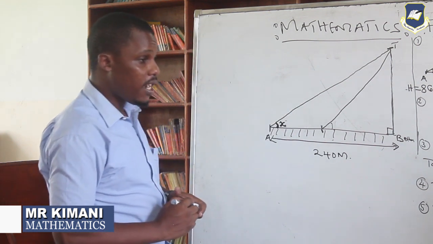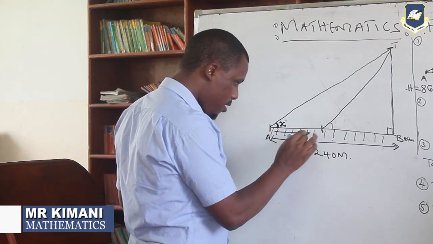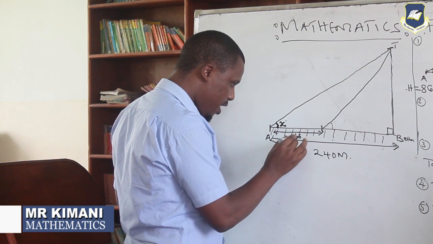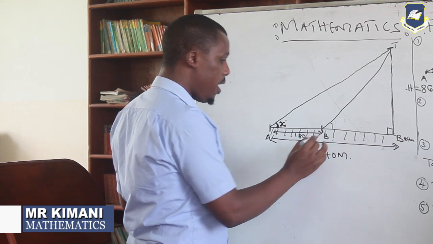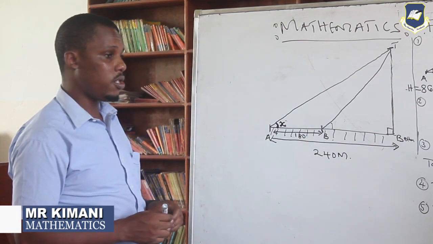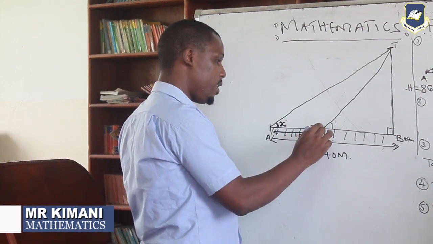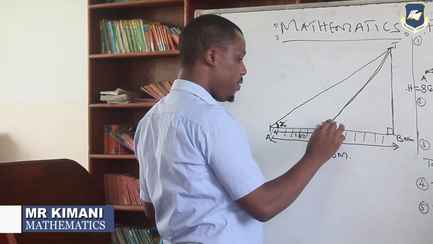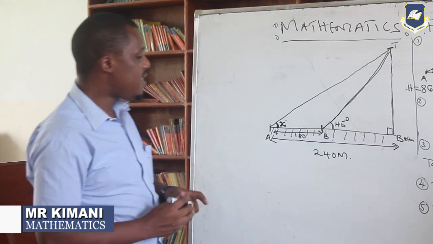Then you're told, after covering a distance of 180. So after covering this distance here, this distance is 180. After covering a distance of 180, let's say he becomes now at point B. What does he do? He observes the angle of elevation to the top of the building is 45. So at point B, he will be able to see the top of the building. This angle is how many? 45 degrees. Then the question is for you to find this angle of elevation.